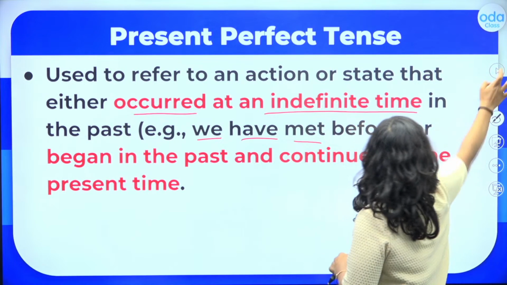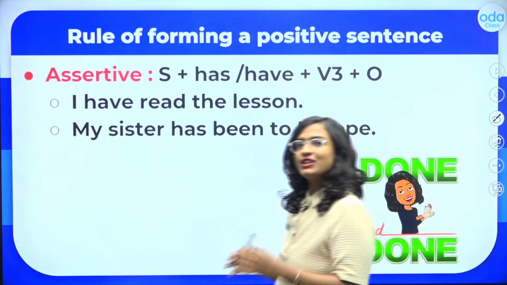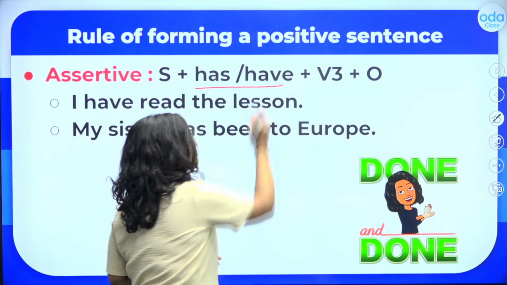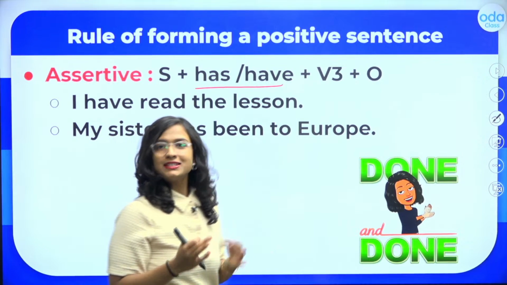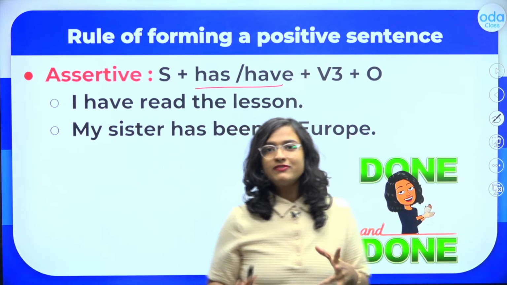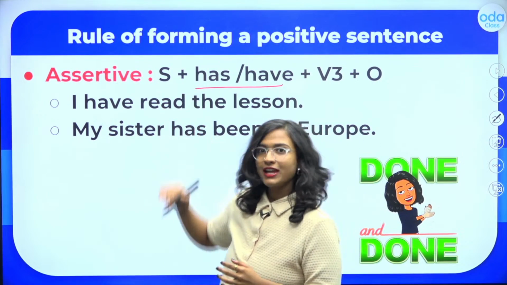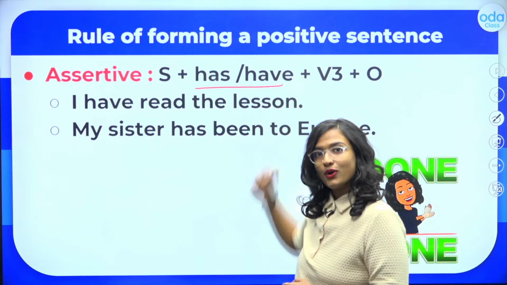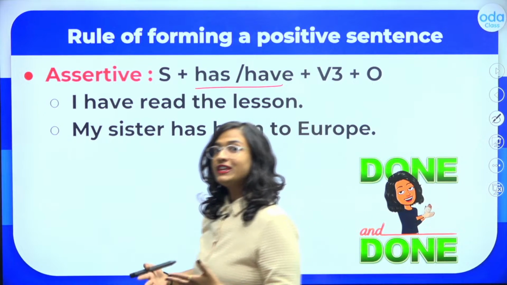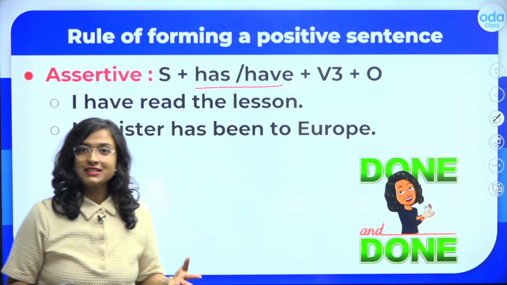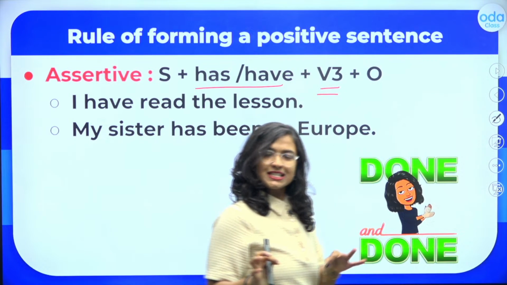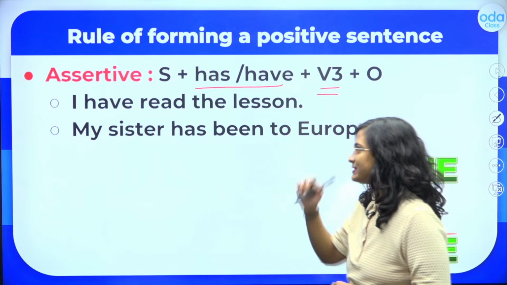Now kids, in the present perfect tense, we make use of our auxiliary or helping verbs has or have, depending on the subject. So students, the rule is very simple. We have our subject followed by the appropriate helping verb, either has or have, followed by V3 and then object. Once again, I will elaborate on V3 as well. But first, let's take a look at these two examples.